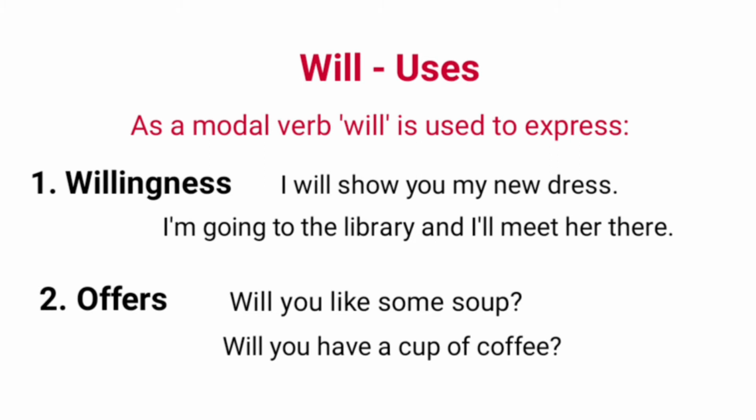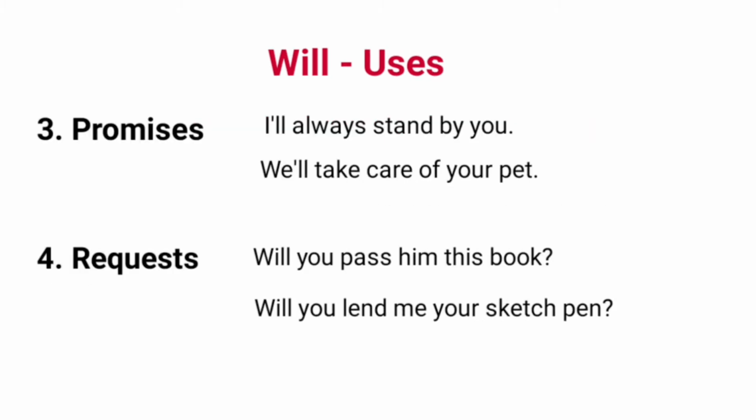Number 2, will is used to make offers informally. Examples: will you like some soup? Will you have a cup of coffee? You can make such offers to your friends, your siblings, or in your family. We also use will to make promises.